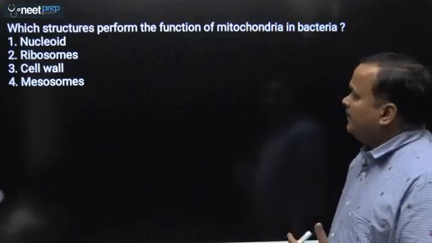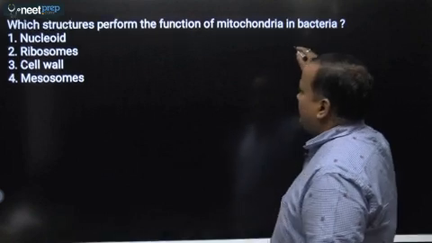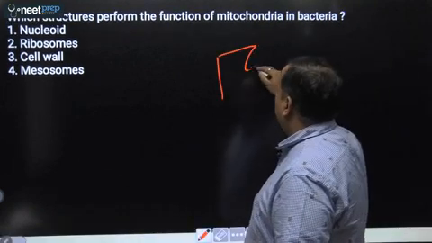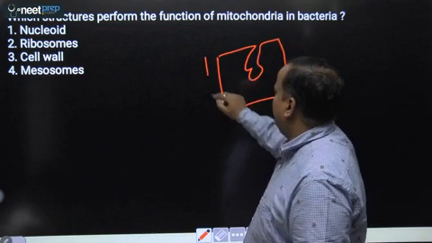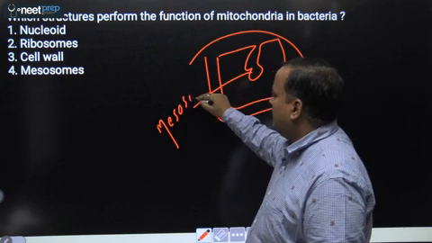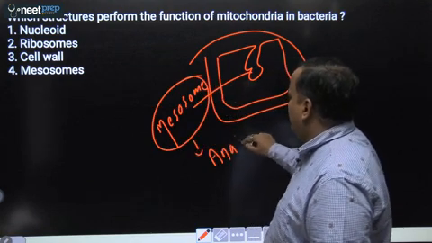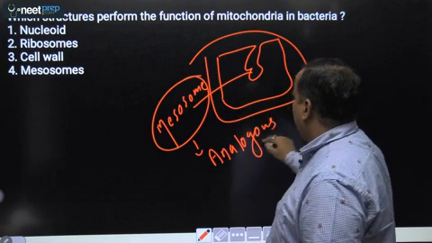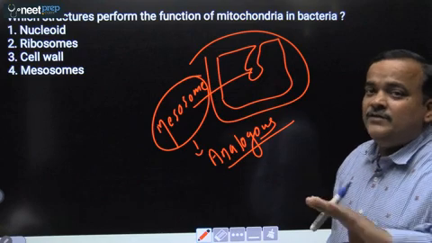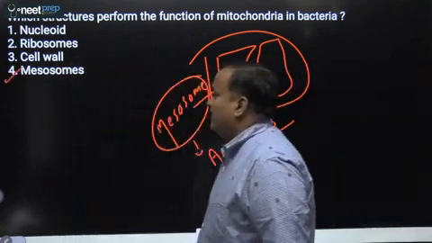Next question. Which structure performs the function of mitochondria in bacteria? Okay. So as I have told you, in bacteria we have infolding of membrane. Okay. This infolding of membrane is referred as mesosome, and this mesosome is analogous to mitochondria. That means it has same function that of mitochondria, but its origin is different. So answer will be mesosomes. Fourth.